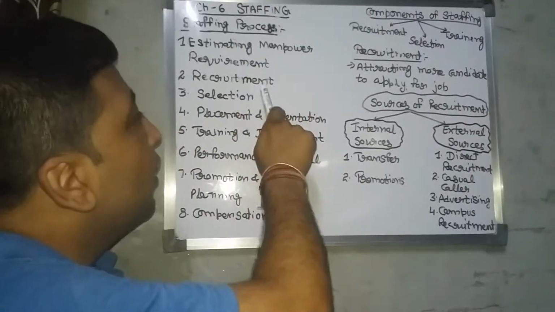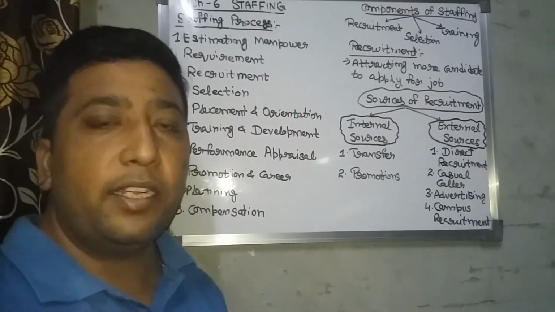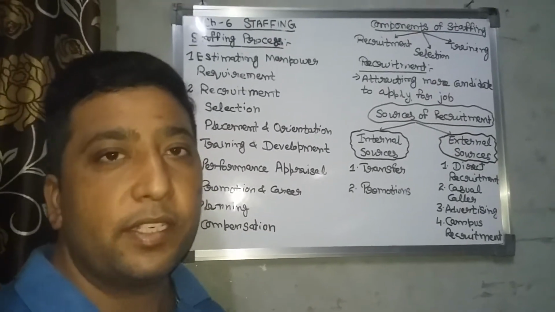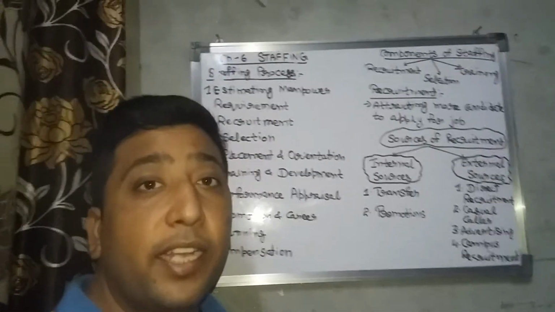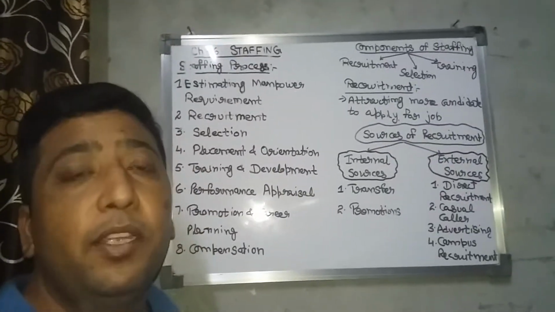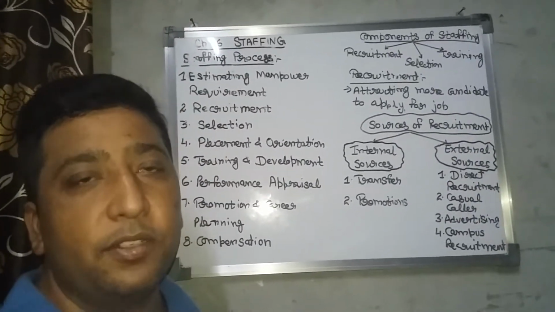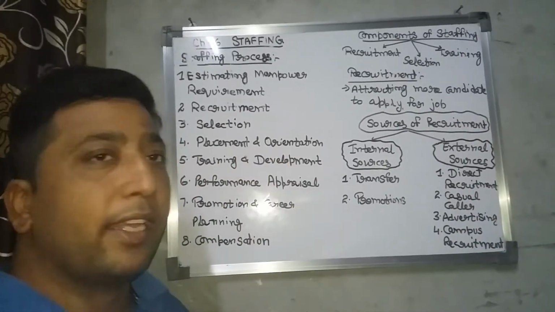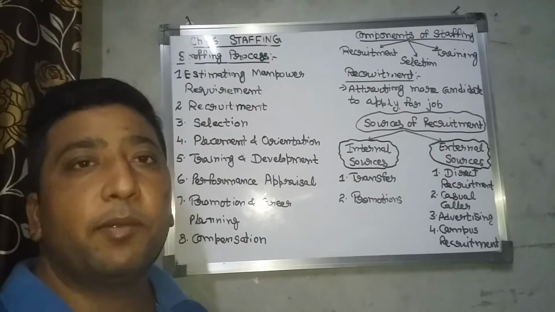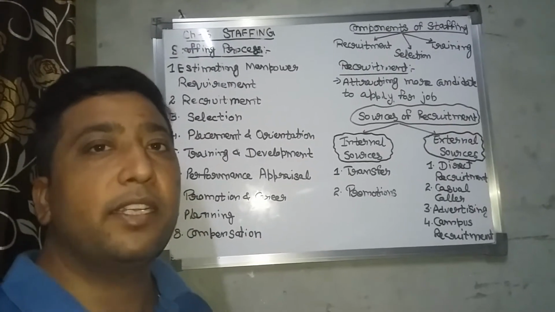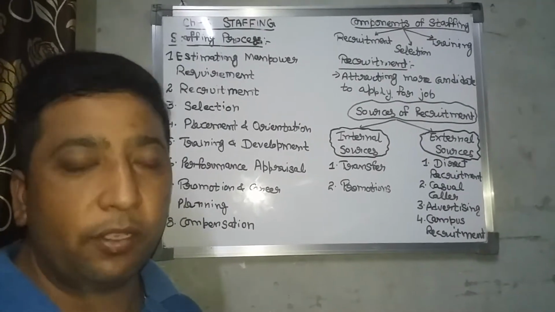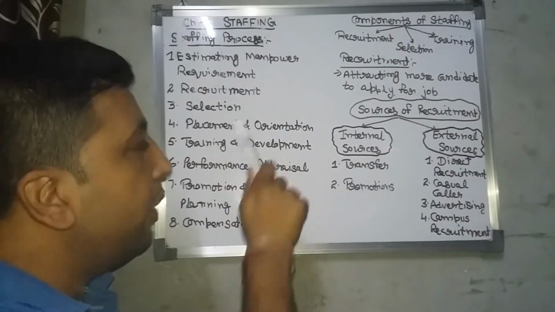Second one is recruitment. Under this step, after estimating manpower requirement, you have to find the right kind of people and persuade them to apply for the job in the organization, so that they are attracted and apply. And third one is selection. From the pool of candidates, from the pool of applications, you have to select the best, most suitable candidate for a particular job.